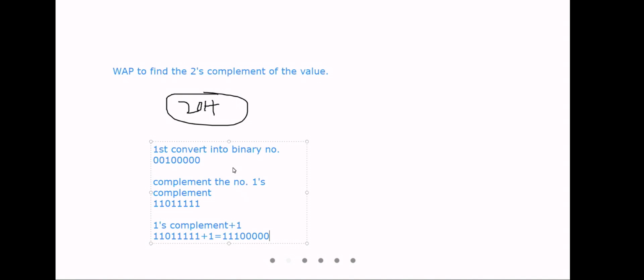How to write the program for this? Write a program to find the 2's complement of the value.